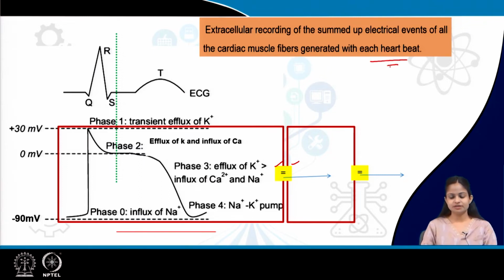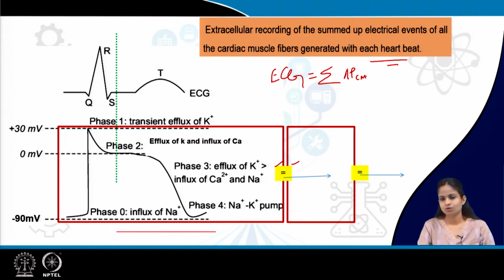Now, since ECG is the summation of all the action potentials of cardiac muscles, this is recorded extracellularly because our body is a very nice volume conductor. That is why this is recorded extracellularly. So, this is the ECG with various waves.